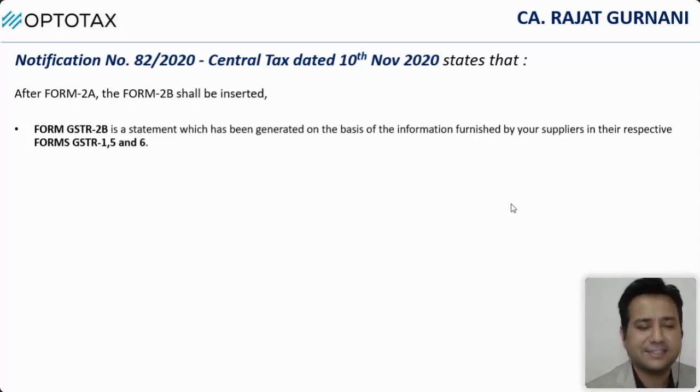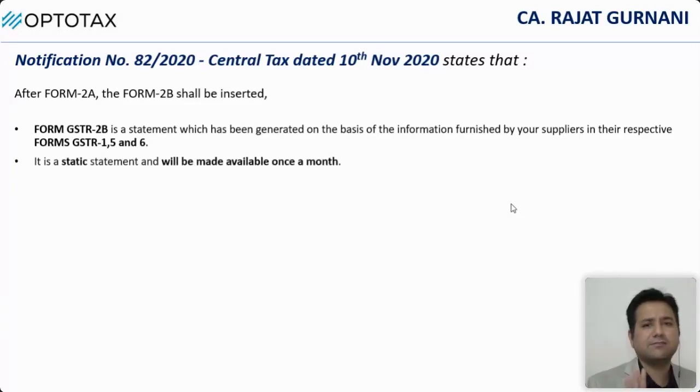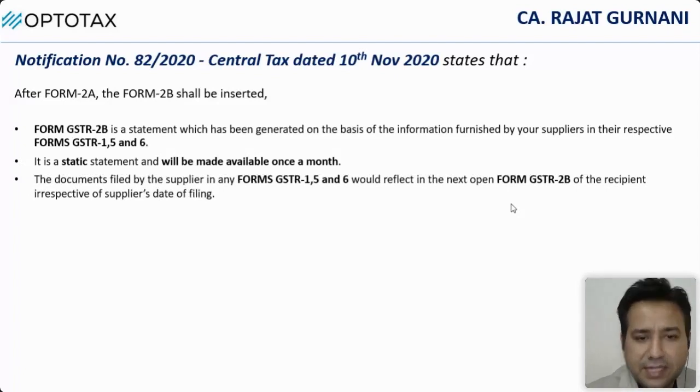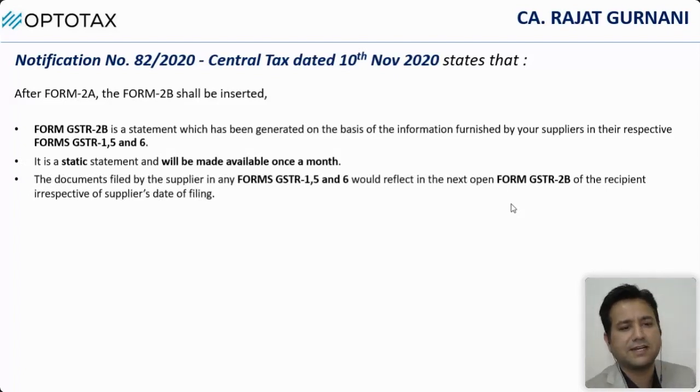GSTR 1, 5, 6, 7, 8, where did they go? It is integrated with IceGate. It is a static statement and will be available once a month. So what is the basic difference between 2A and 2B? That was dynamic, this is static. The document filed by the supplier in any form GSTR 1, 5, 6 would reflect in the next open.